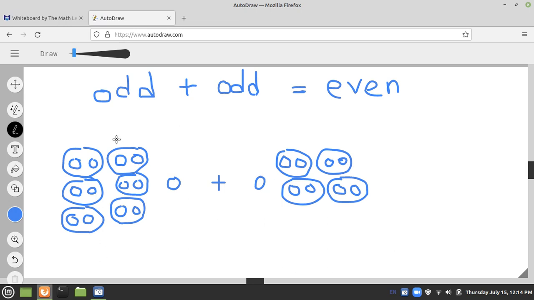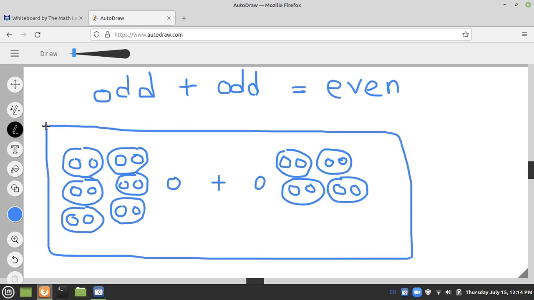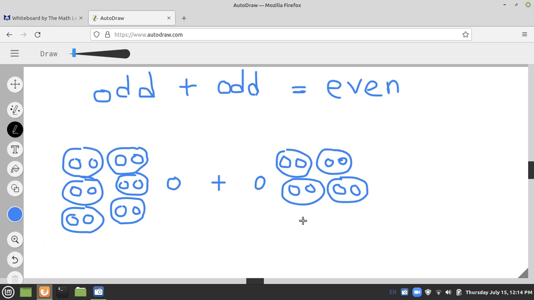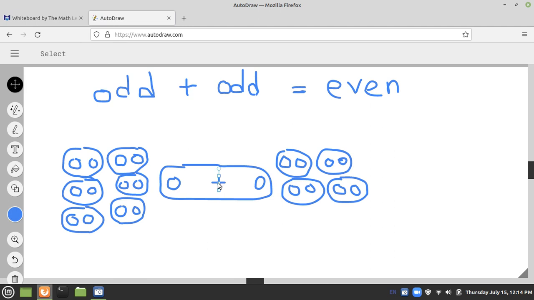Now dear students, this is an odd number, this is also an odd number, so we add them together. If you combine these two odd numbers, what will happen? These two singles will combine together and form a pair.